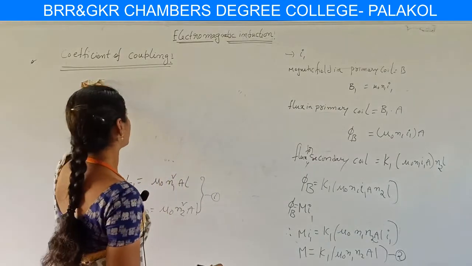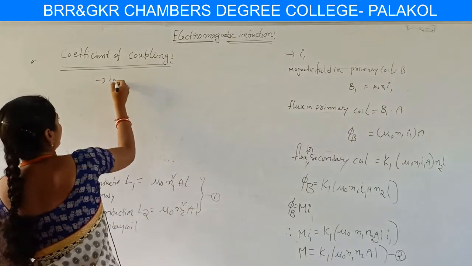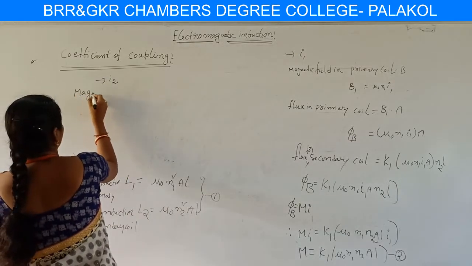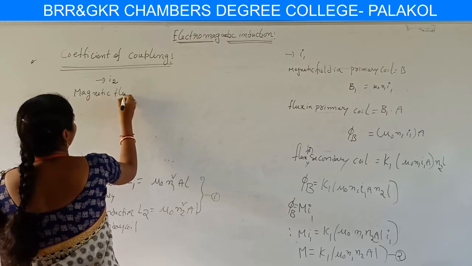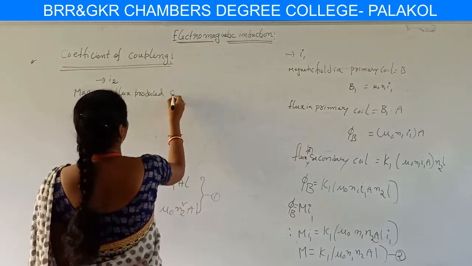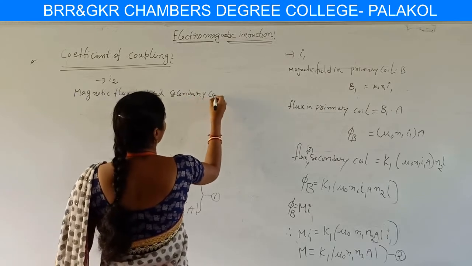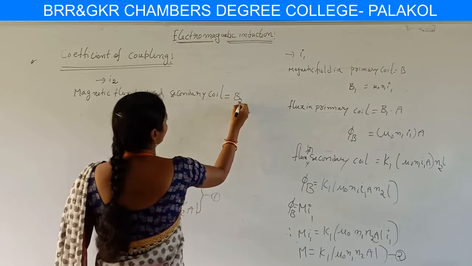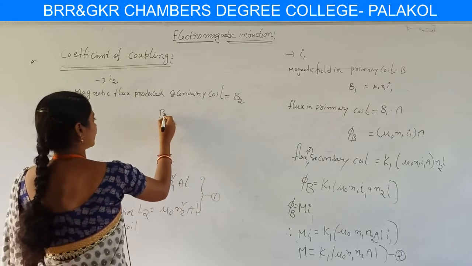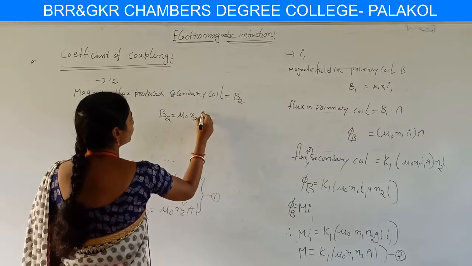Now we consider the flux linkage in the circuit for the secondary coil. Here the current I2 is flowing through the secondary coil, then automatically a magnetic field is produced. So the magnetic field for the secondary coil is B2 equal to mu naught N2 I2.